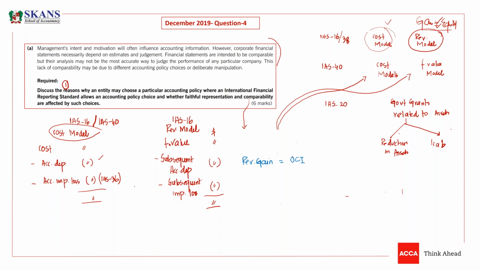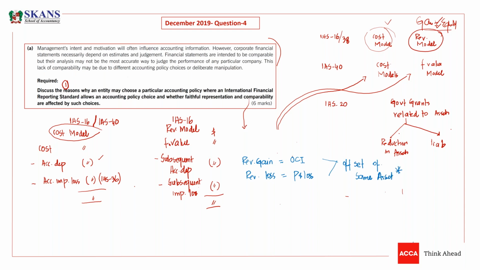And if we have a revaluation loss, it will be charged to P&L. But what we usually do is offset gains and losses of the same asset. This is again an important thing, of the same asset.